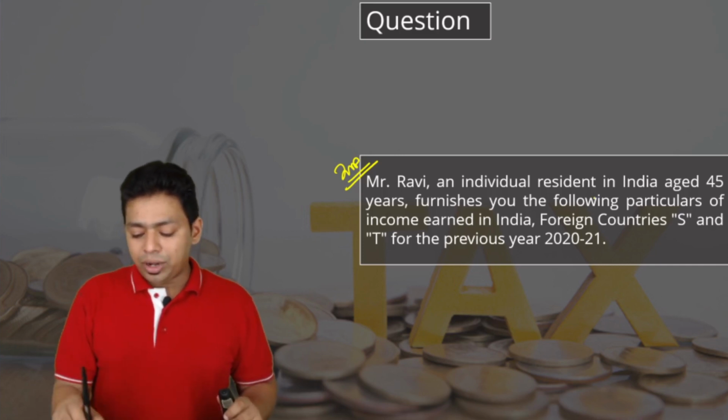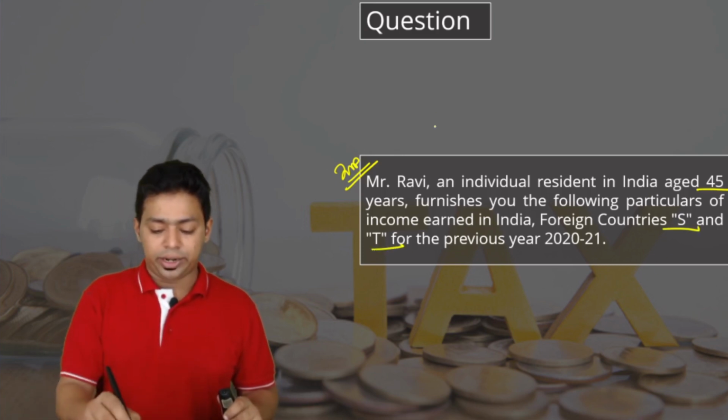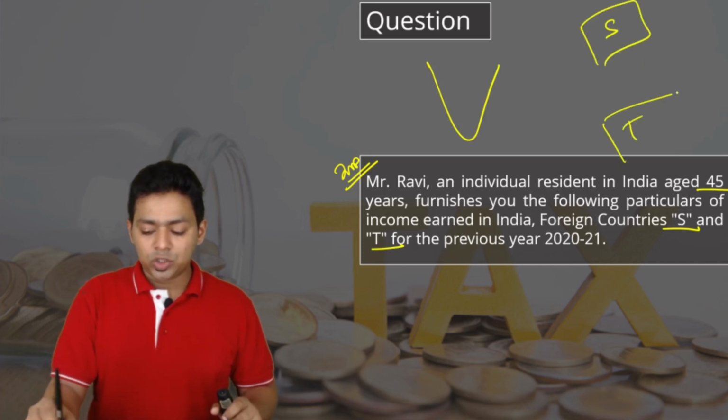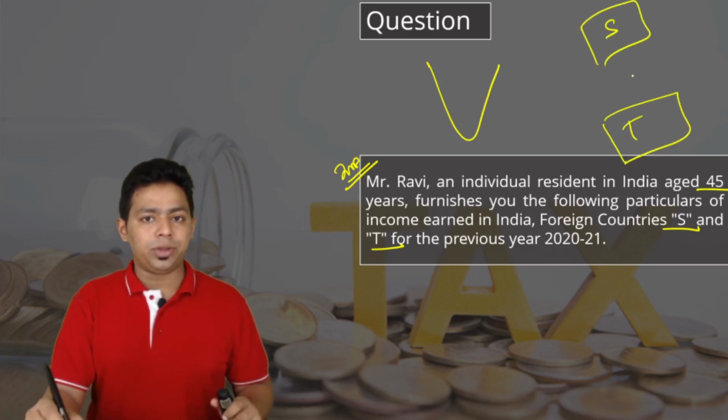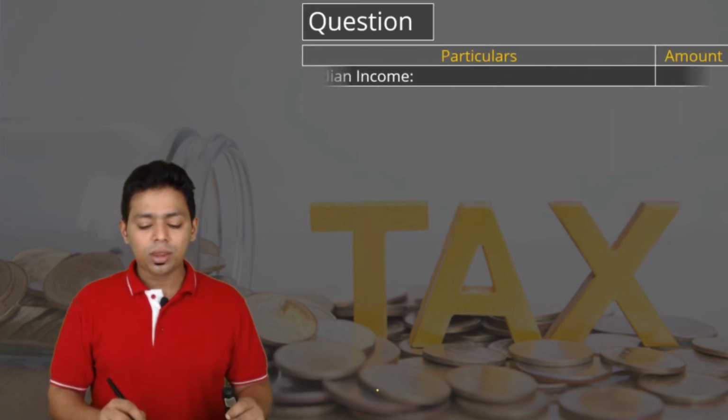Mr. Ravi, individual resident in India, age 45 years, furnishes the following particulars of income in India and country S and country T. Same question we have solved, country S and country T. So we have to compute two DTAA reliefs here, then we will add them and subtract from the Indian income tax liability.